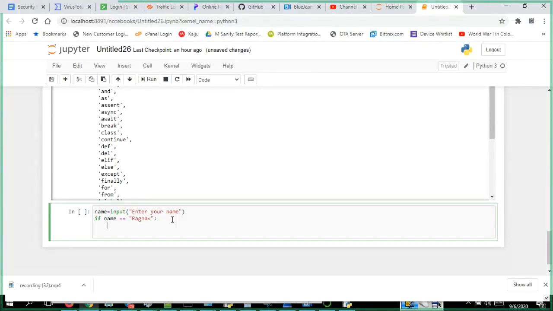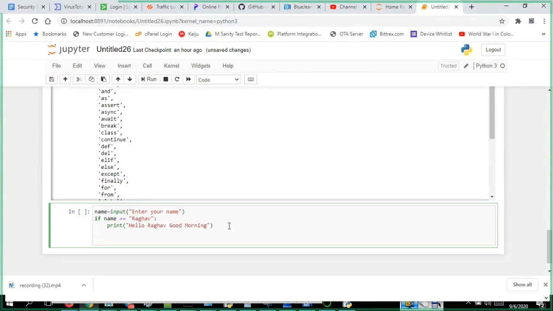Now what I want to do, if it is there, print hello. I want to print hello Raghav, good morning. If this is satisfied, then only I will run this code. If it is not, then print how are you. Okay, let me run this.